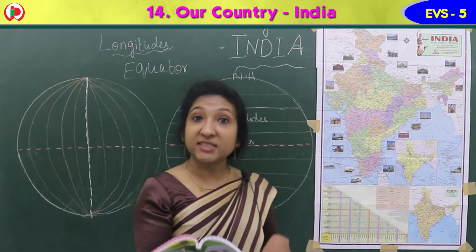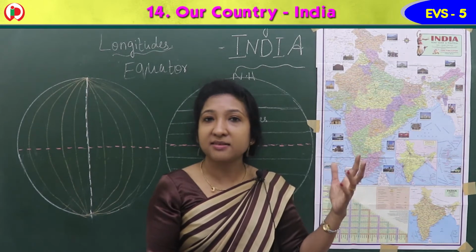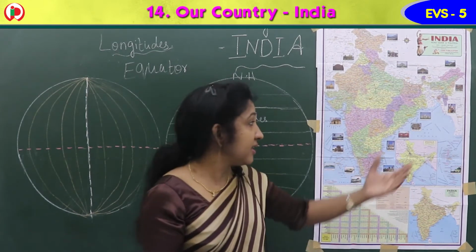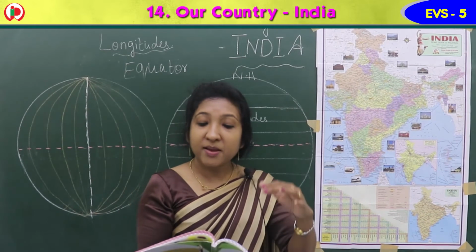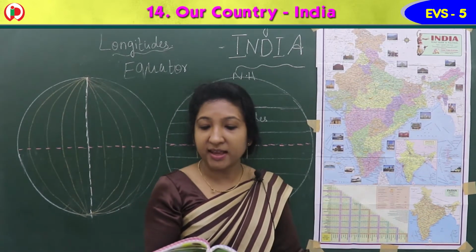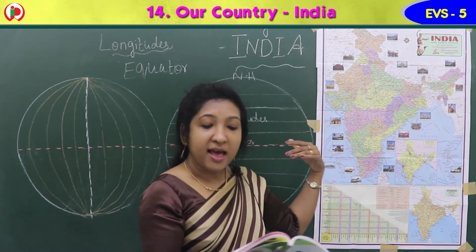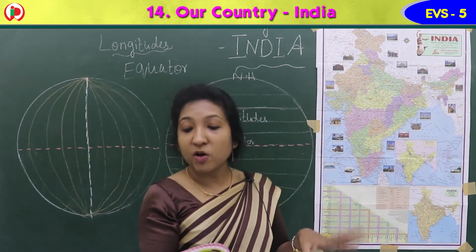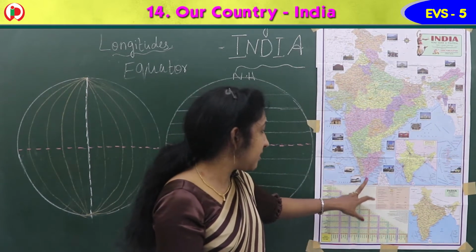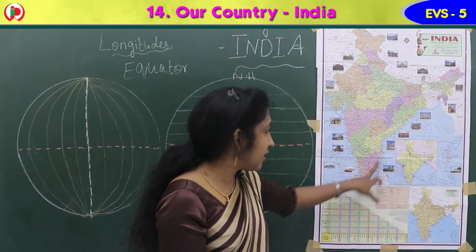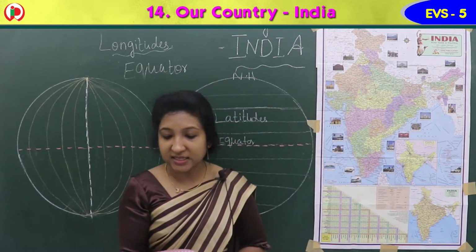Next is coastal plains. So first we already read that India is surrounded by seas or oceans on all the three sides. Three sides we can see Bay of Bengal, Arabian Sea and Indian Ocean. So because of this, what happens? India has a long coastline, we say, on the east along the Bay of Bengal and west along the Arabian Sea, and they meet at Indian Ocean. They meet in South Indian Ocean, where we have a border of Eastern Ghats and Western Ghats. So they lie to the west of the Western Ghats and east of the Eastern Ghats.